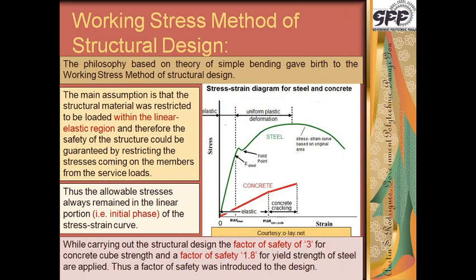Obviously, the stress which we obtain after dividing by the factor of safety is much lower, and hence we know that our design is within the safe zone. It would hardly cross the yield point. So that way we are always assuring a safe structure.